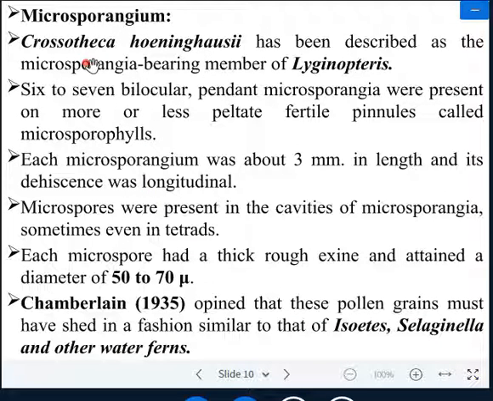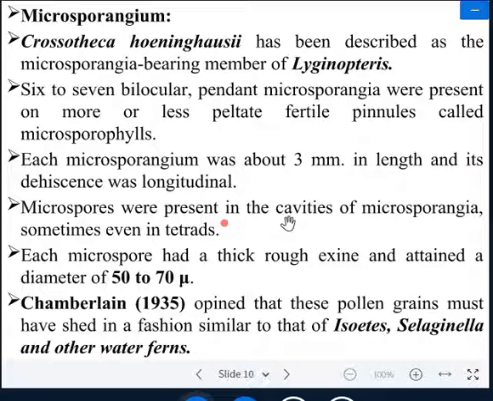If you are talking about the microsporangium of Lyginopteris oldhamia, Crossotheca hoeninghausii has been described as the microsporangia bearing member of Lyginopteris. Six to seven bilocular pendant microsporangia were present on more or less peltate fertile pinnules, called microsporophylls, as reported by paleobotanists. Each microsporangium was about 3 mm in length and its dehiscence was longitudinal.